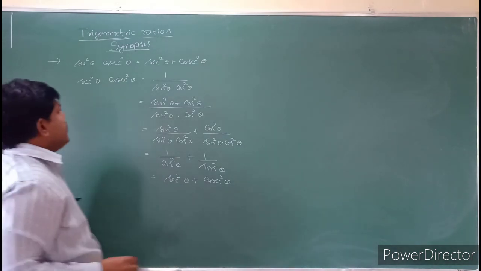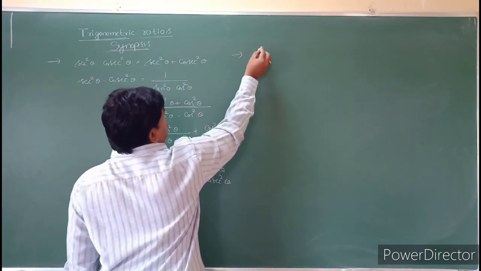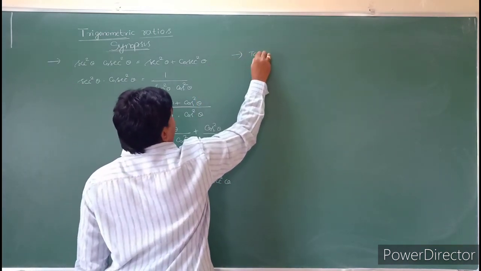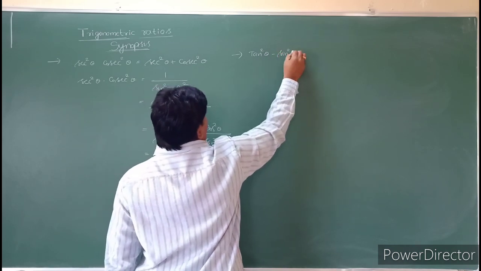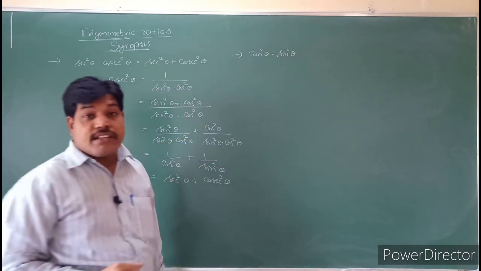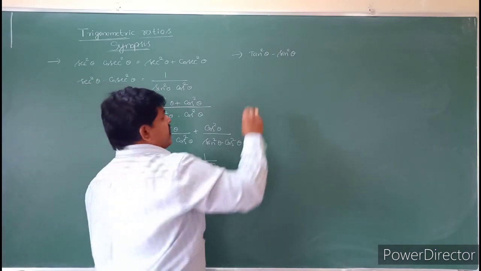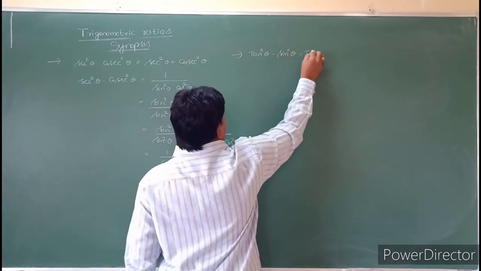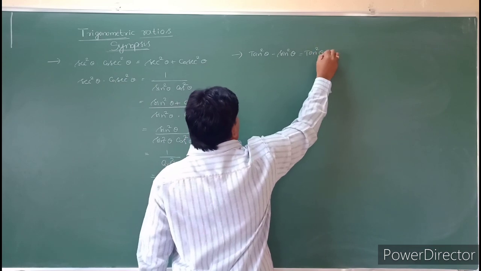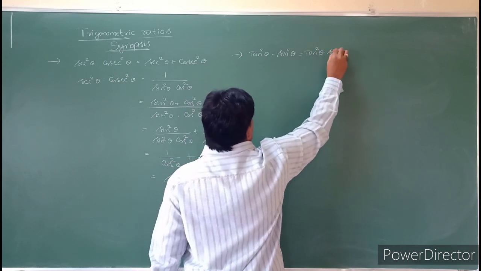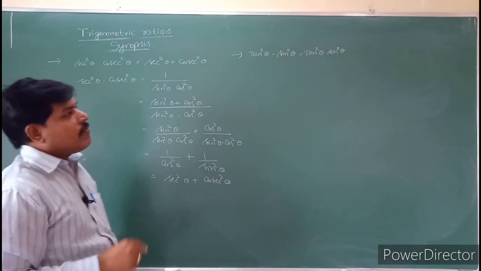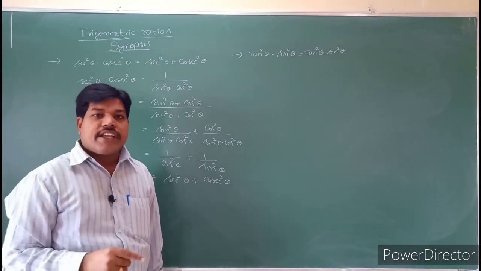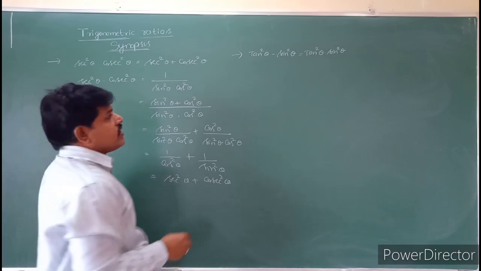So see the next one is tan square theta minus sin square theta. Tan square theta minus sin square theta is equal to tan square theta into sin square theta. So see this condition, students. What is the meaning of that?